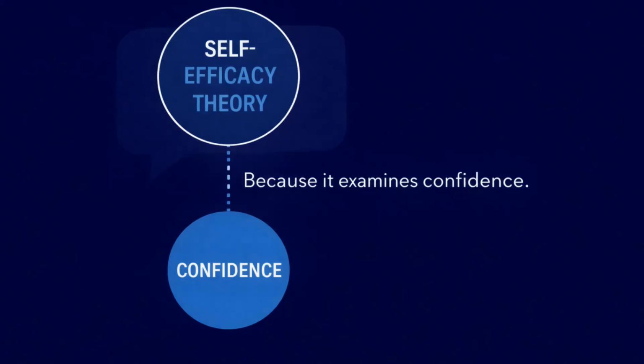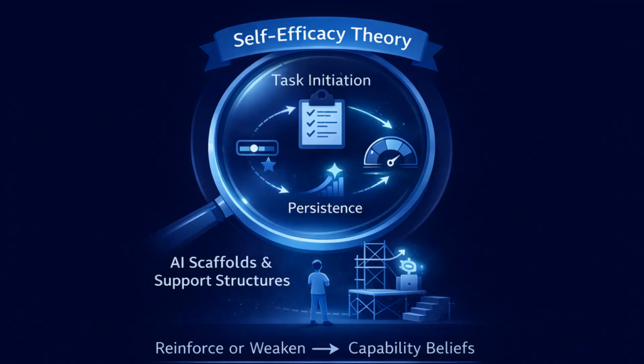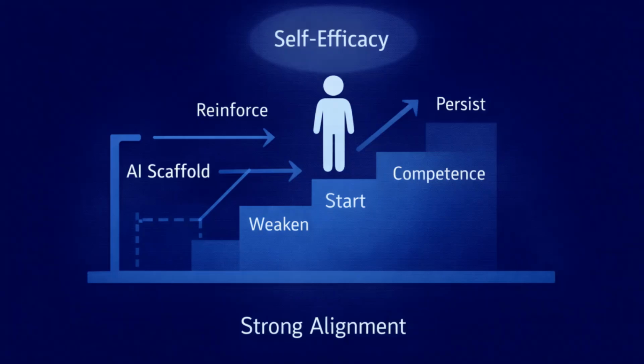In writing, weak theoretical justification might sound like this. This study is grounded in self-efficacy theory because it examines confidence. A stronger alignment sounds like this. This study uses self-efficacy theory to interpret how participants describe task initiation, perceived competence, and persistence in relation to AI scaffolds, particularly where support structures appear to reinforce or weaken beliefs about capability. The second version explicitly connects theory to the tension and clarifies how it will guide interpretation.